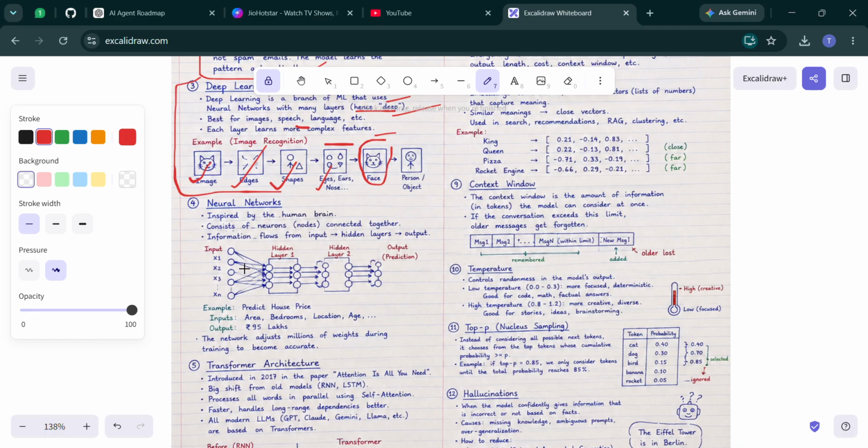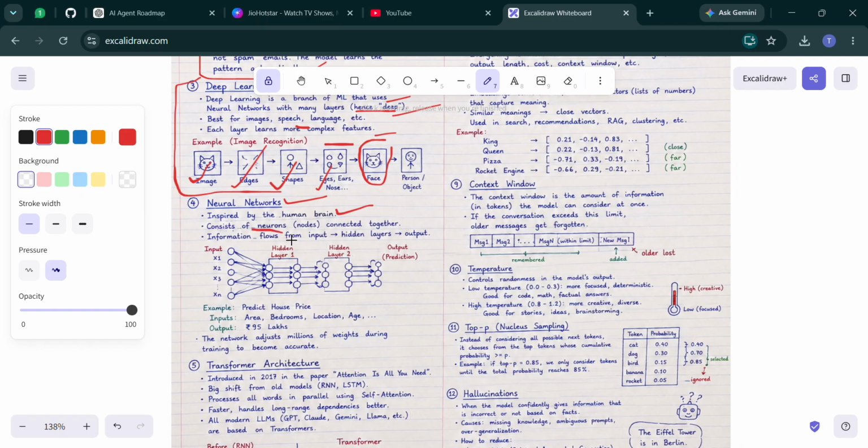The third thing we learn is deep learning. Inside deep learning there is something called a neural network, which is the brain of deep learning. A neural network is inspired by the human brain, because in the human brain there are also neurons. That's why it is called a neural network.